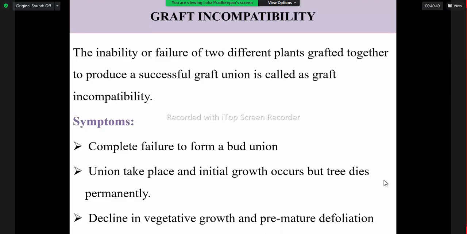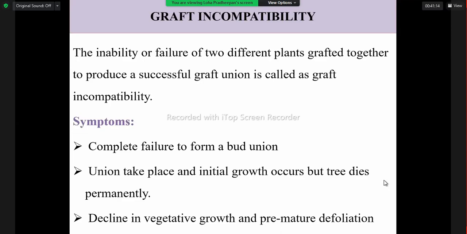incompatibility, that is the inability or failure of two different plant parts, that is rootstock and scion, joined together to develop as a new plant by forming a successful union. That will not happen if there is incompatibility.